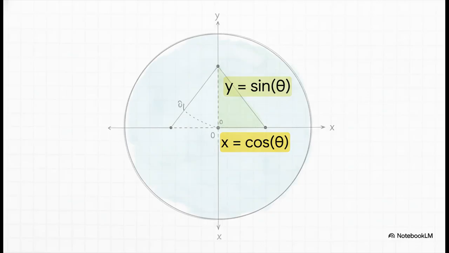Okay, and here's the magic trick. We completely ditch the idea of opposite and adjacent. Instead, we start thinking in terms of coordinates. For any angle you pick, you just see where it hits the edge of the circle. That point has an x and a y coordinate, right? Well, guess what? The x coordinate is the cosine, and the y coordinate is the sine. Boom. Just like that, angles like 270 degrees or even negative 90 degrees aren't a problem anymore. They have a clean, simple definition.